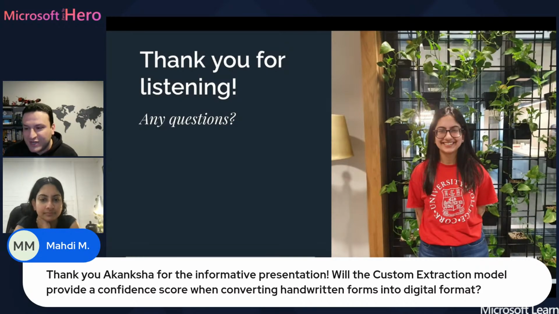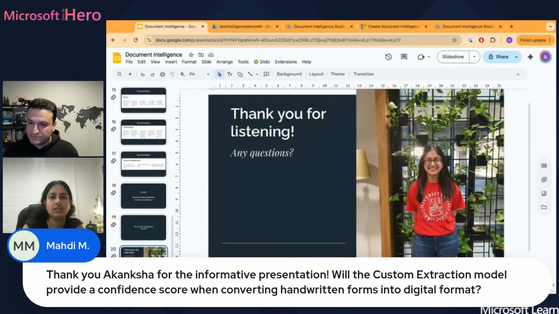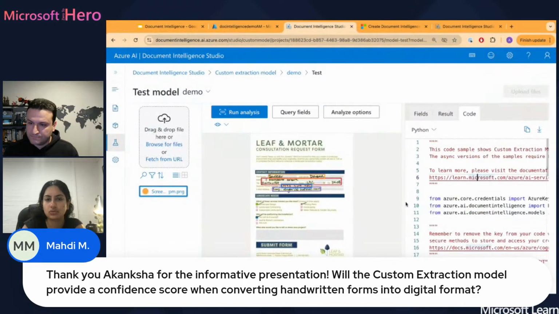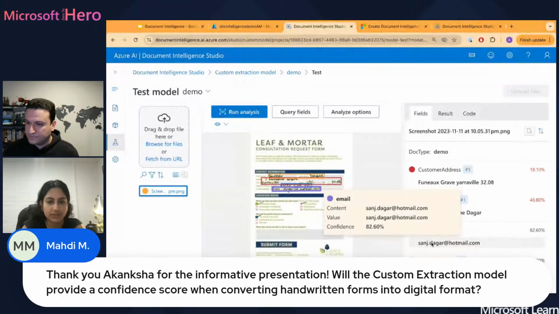Will the custom extraction model provide a confidence score when converting the handwritten forms into digital format? Yep. So it comes up with a, hey, I think it's this accurate. Let me just see if I still have it open. So we can see that, and the confidence score comes up straight away with it.